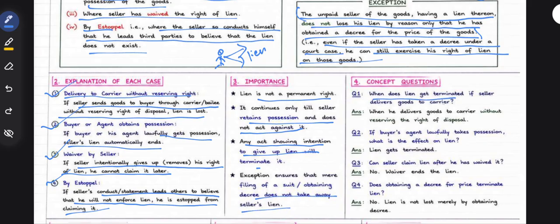When does the lien get terminated? If the seller delivers goods to the carrier, when he delivers the goods to the carrier without reserving the right of disposal. If the buyer's agent lawfully takes possession, what is the effect on the lien? The lien gets terminated. Can the seller claim lien after he has waived it? No. Does obtaining a decree for the price terminate the lien? No.